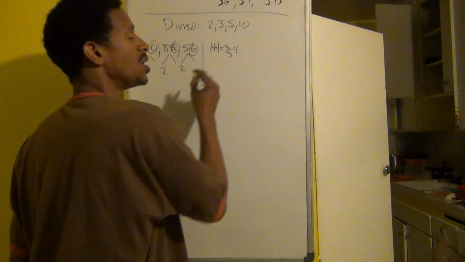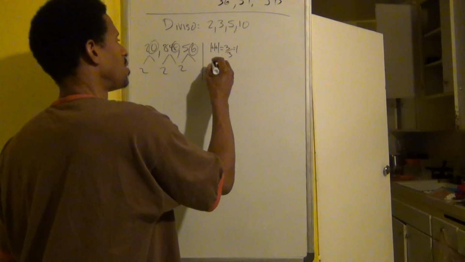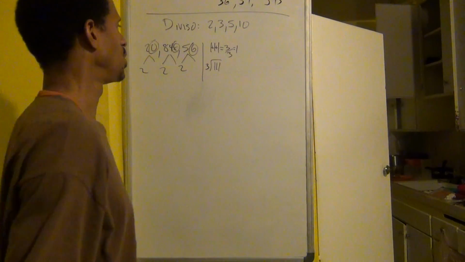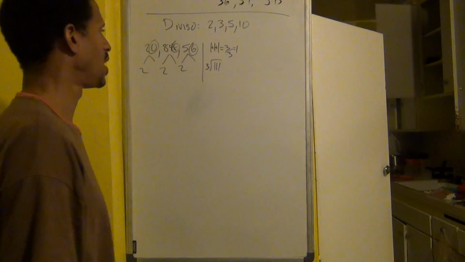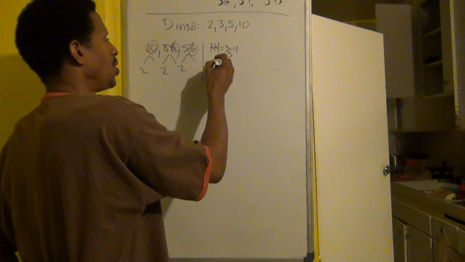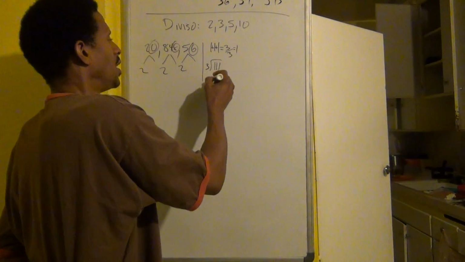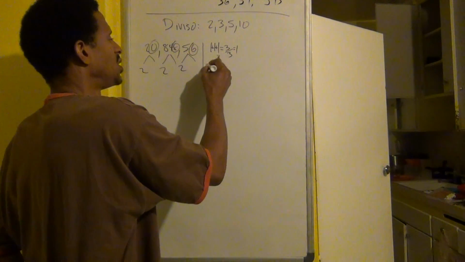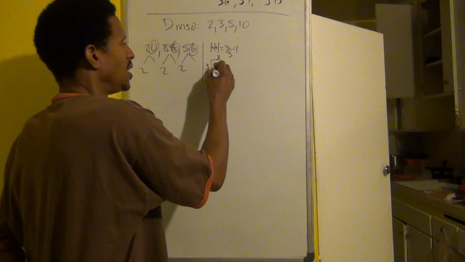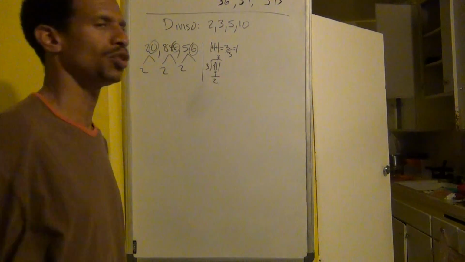So we take this conjecture, which is sort of like a hypothesis in mathematical talk, and we go 111 divided by 3. Let's see if we get a whole number. How many sets of 3 are there in 1? None. How many sets of 3 are there in 11? There are 3 sets. 3 times 3 gives us 9. Then I take the value over there and subtract, giving me 2.